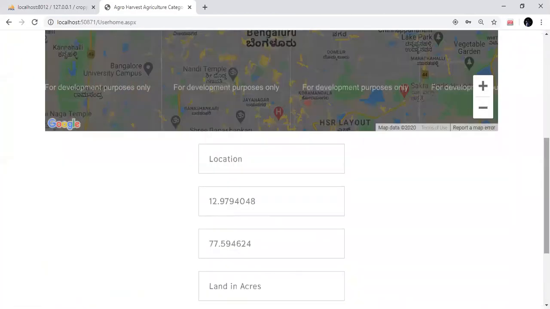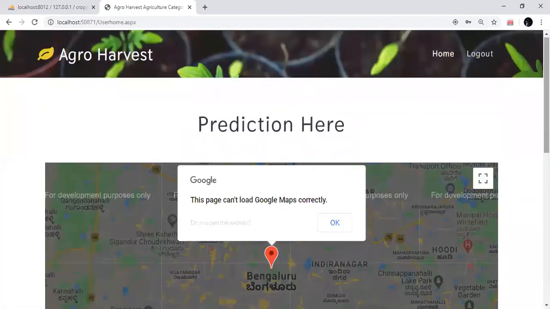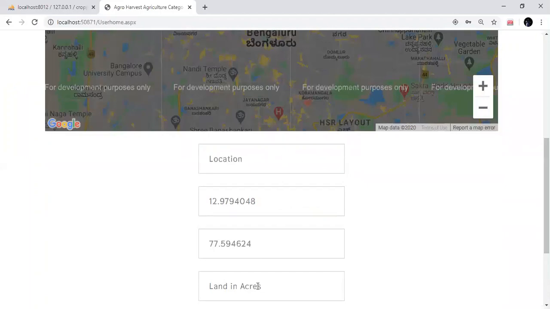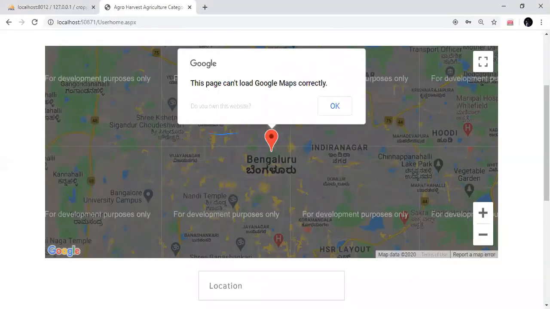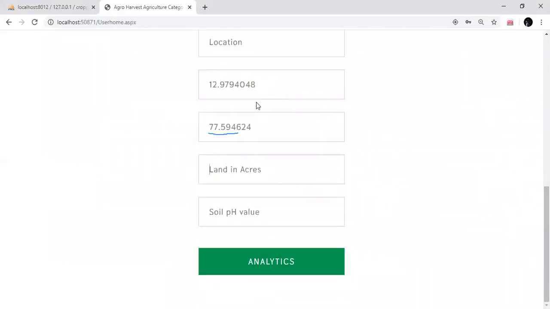So prediction. Sir, it automatically takes the location from Google API. Okay. What are these points? 12.8 something. What are these points? 77 point something. Sir, longitude and latitude. But there is no placeholder that shows it's longitude. Just imagine, nothing to show. At least you can put a placeholder, right? Or even use a text field to show that this is longitude, this is latitude, right? Yes, sir.